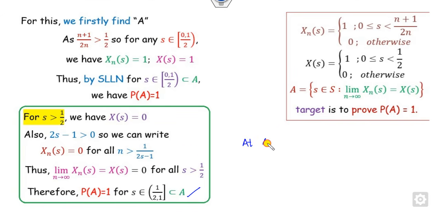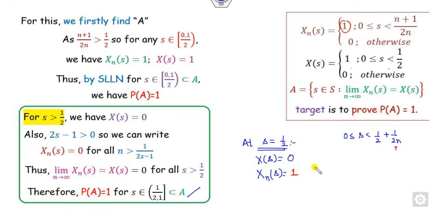Look at the other case. What will happen if s is half? If s is half, what is x of s? You can see x of half does not belong to this set, so it will be 0. What is the limit here? Does half belong to this or not? Again you can see that I can write this as 1 by 2n. Sorry, it is not with equality. You can see this is half plus something, so definitely as half belongs to this, this value is 1.